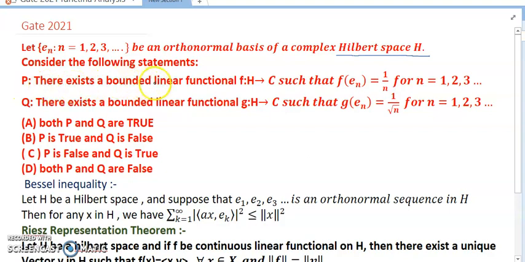P: there exists a bounded linear functional f from H to C such that f(e_n) equals 1 by n for n equals 1, 2, 3, and so on. Q: there exists a bounded linear functional g from H to C such that g(e_n) equals 1 by root over n for n equals 1, 2, 3, up to infinity.